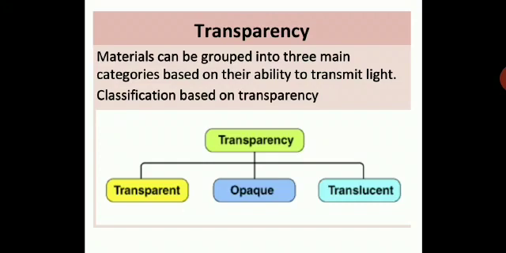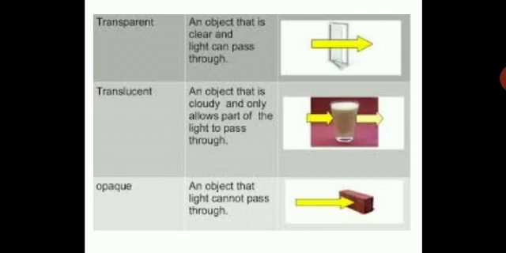So let us see. You have transparent, an object that is clear and light can pass through. So the diagram is shown over here. It can allow the light to pass through. That's why they are transparent. So a window pane you can see made up of glass. You can see light can pass through. Light can enter a room through a window made up of glass. You can see this in your day-to-day life.